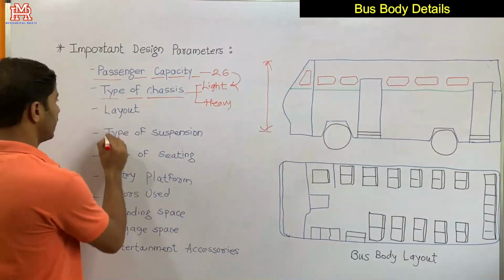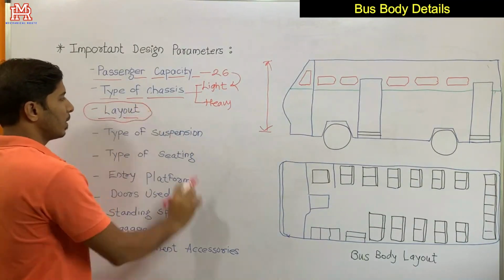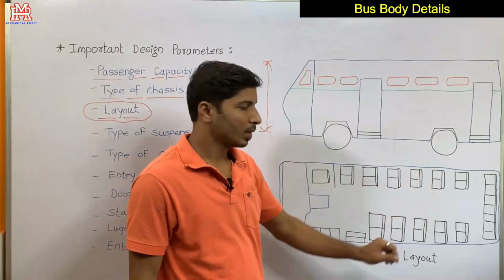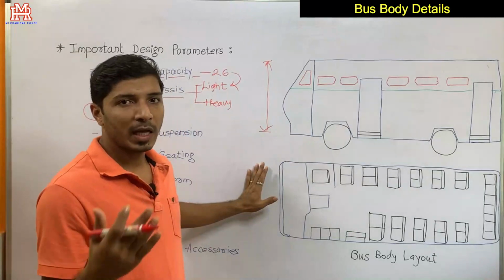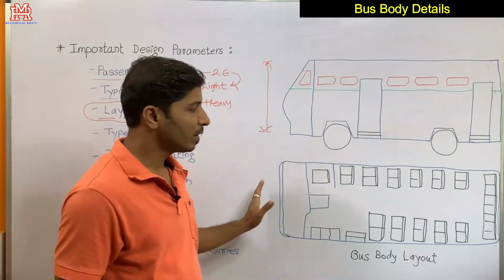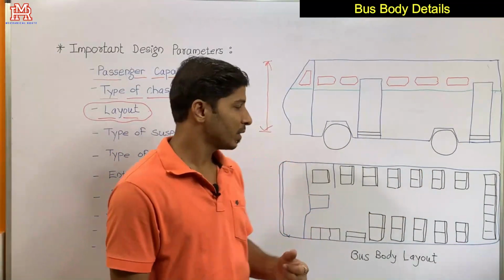And then layout. Layout is again an important parameter. Here you can see this is a bus body layout. There are several types of layouts, based on where the engine is mounted and where the drive is given. There are basically 4 types of layouts that are commonly used.